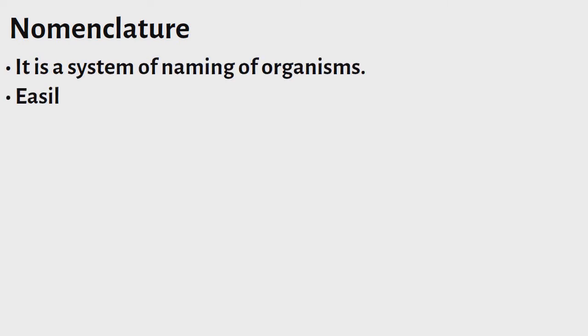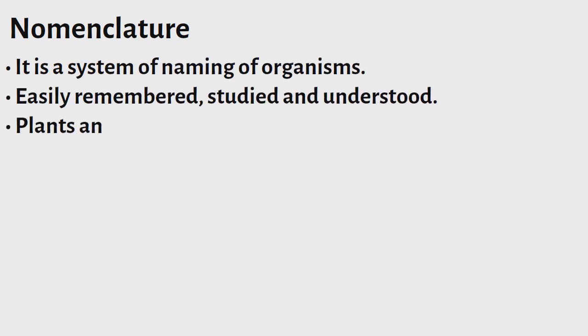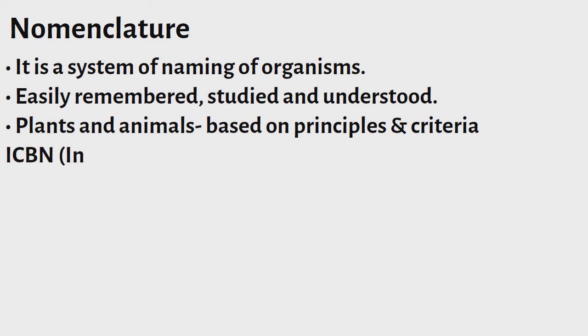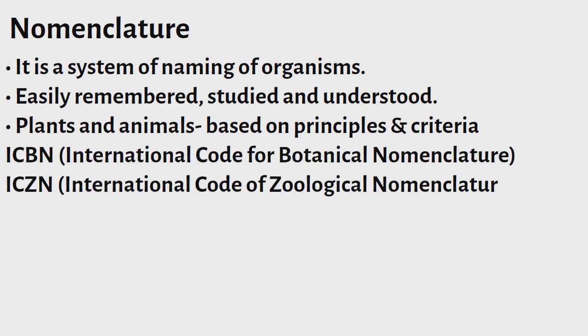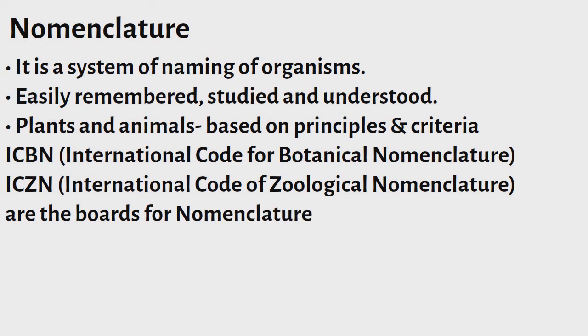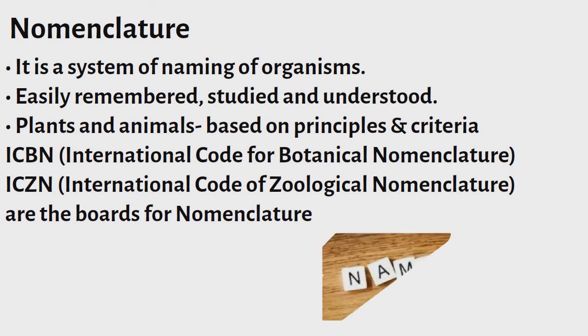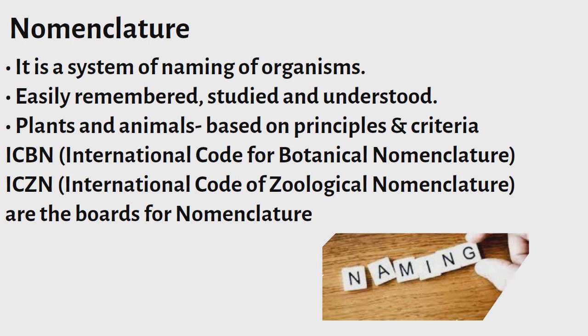Nomenclature. It is a system of naming of organisms. Names are easily remembered, studied, and understood. Plants and animals are named based on certain principles and criteria. ICBN, International Code for Botanical Nomenclature, and ICZN, International Code of Zoological Nomenclature, are the boards for naming organisms.